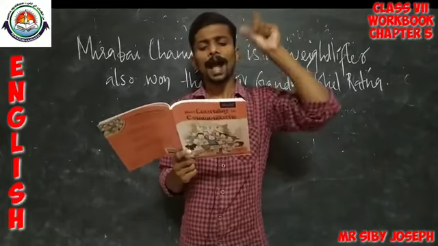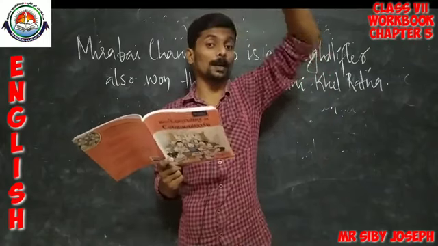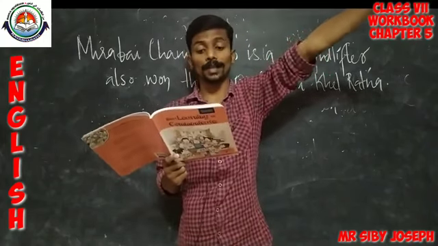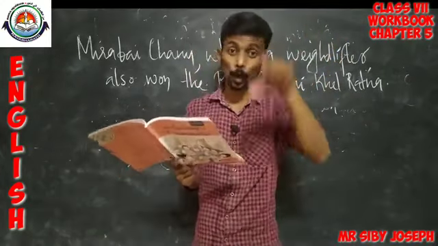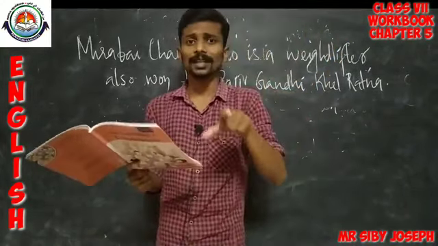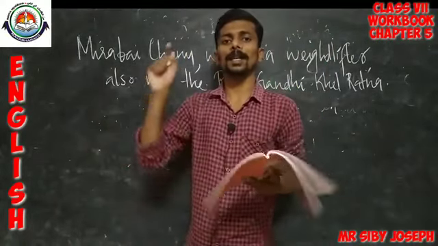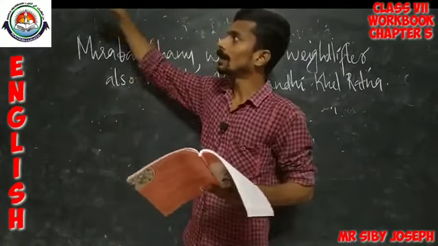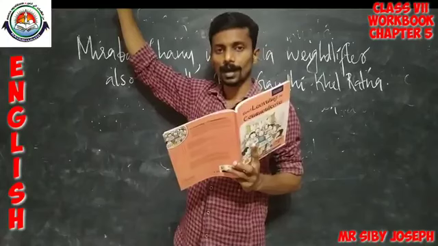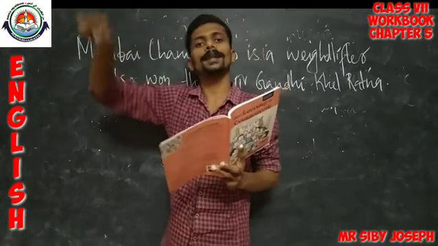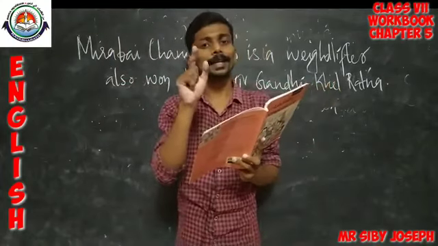Look at the first example. I have bought a musical clock. Look at the darkened word there, clock. So, in the first sentence, "I have bought a musical clock", clock is actually used in the usual sense. Whenever we say clock, the first image that comes to our mind is something which we hang on the wall in order to know the time. So, there it is used in the noun sense.